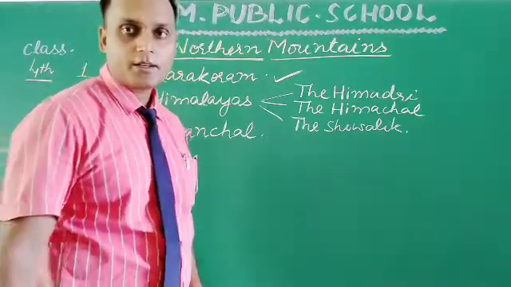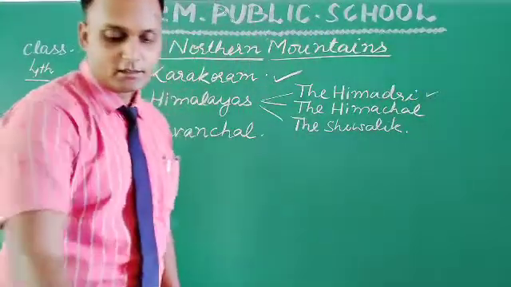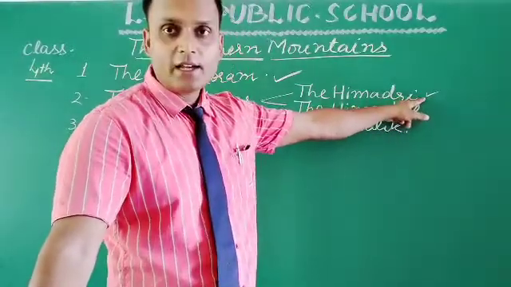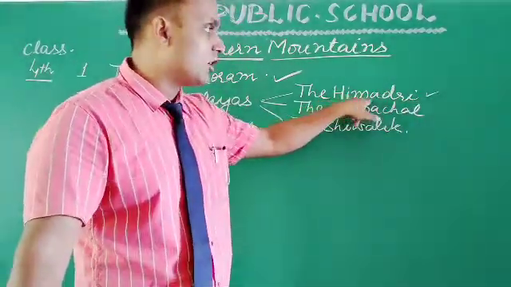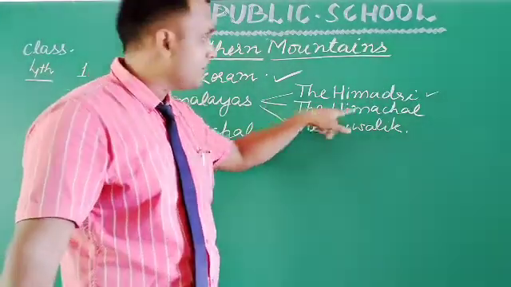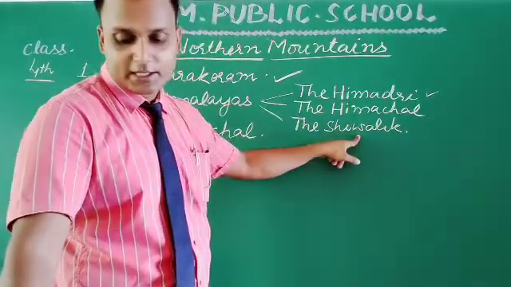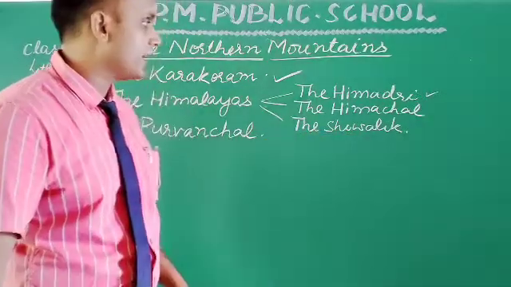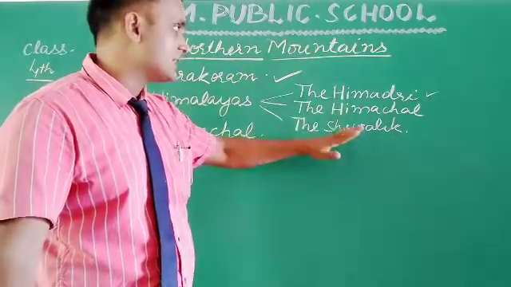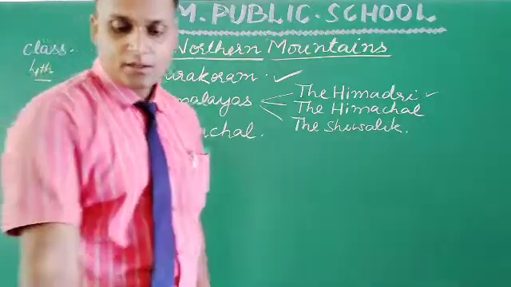Now this one, the Himadri, we can say Greater Himalayas. After that, the Himachal is also named as Middle Himalayas, and the Shivalik is the Outer Himalayas. Greater, Middle, Outer, or we can say the Himadri, the Himachal and the Shivalik.